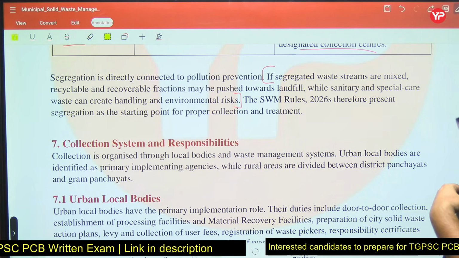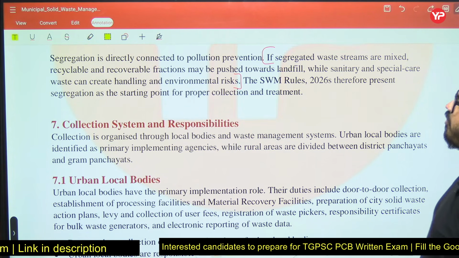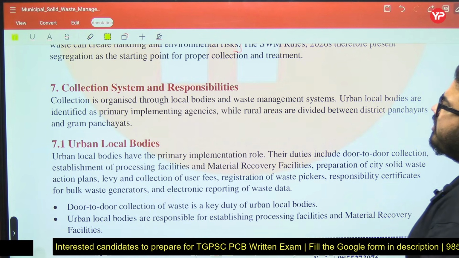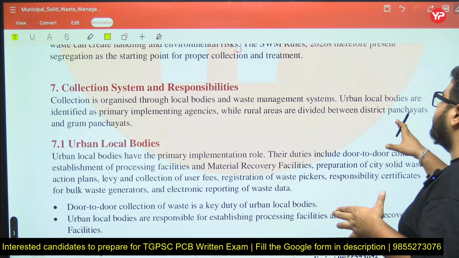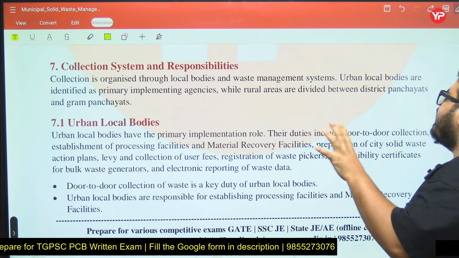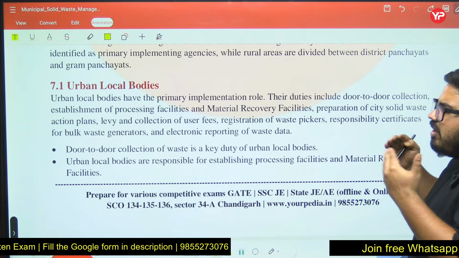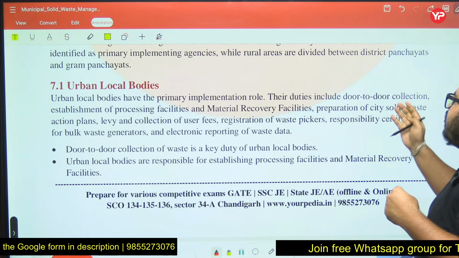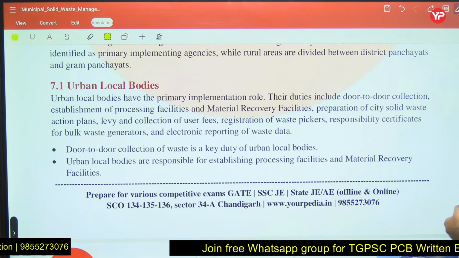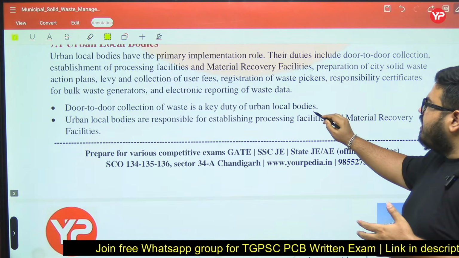The SWM Rules 2026 therefore present segregation as the starting point for proper collection and treatment. See, whose responsibility is the collection system? Collection is organized through local bodies and waste management systems. Urban local bodies are identified as primary implementing agencies, while rural areas are divided between district panchayats and gram panchayats. Urban local bodies have primary implementation. Their duties include door-to-door collection, establishment of processing facilities and MRFs, and preparation of city solid waste action plans. These all come under local bodies.